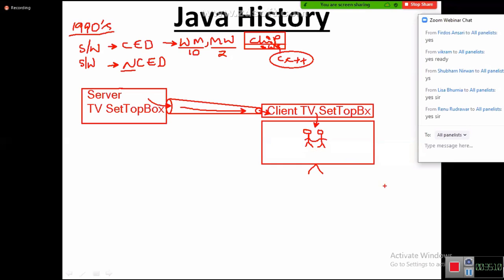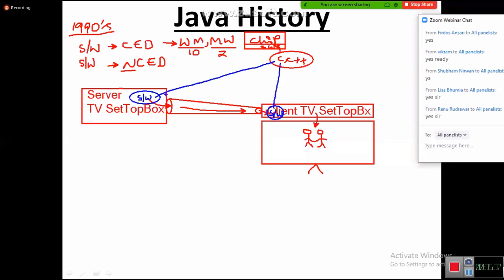This is the TV set-top box story. Now the question is, how do we send the signals from the server box to this client box? Here I need one program, I can say software. Here I need another software. To develop the software, what were the available languages at that time?